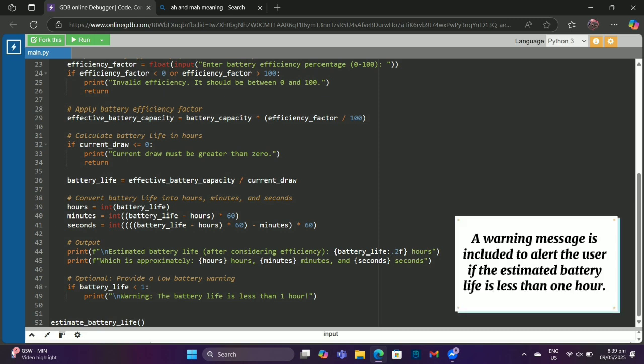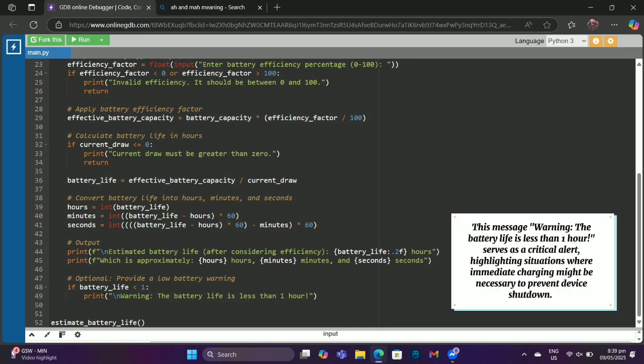A warning message is included to alert the user if the estimated battery life is less than 1 hour. This warning, the battery life is less than 1 hour, serves as a critical alert, highlighting situations where immediate charging might be necessary to prevent device shutdown.